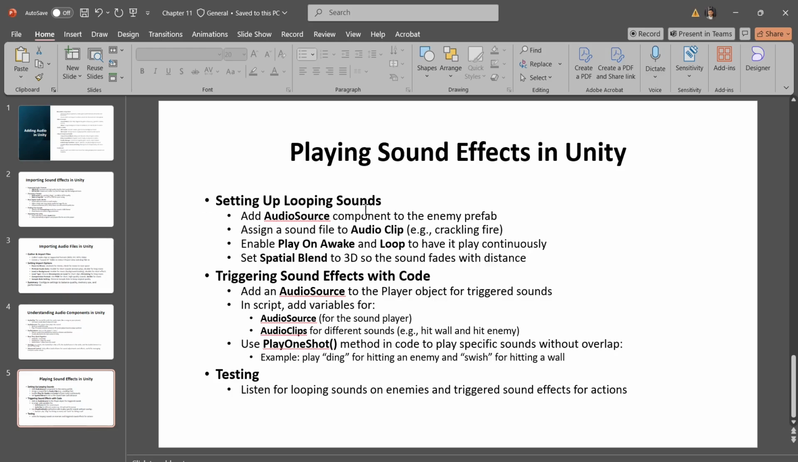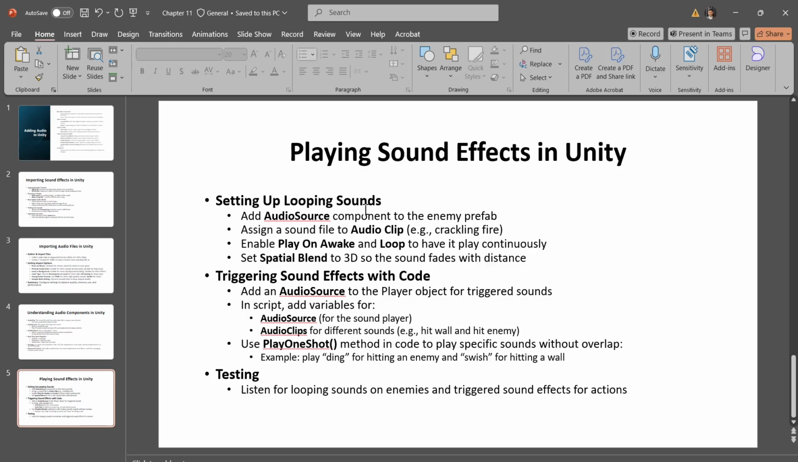Imagine we have an enemy that we want to sound like it's on fire. We'll add a fire sound that loops as the enemy moves around. First, you add an audio source to the enemy. Select the enemy prefab in the Unity project panel, and add component, audio source. An audio source component will appear in the inspector for the enemy, and then assign an audio clip.